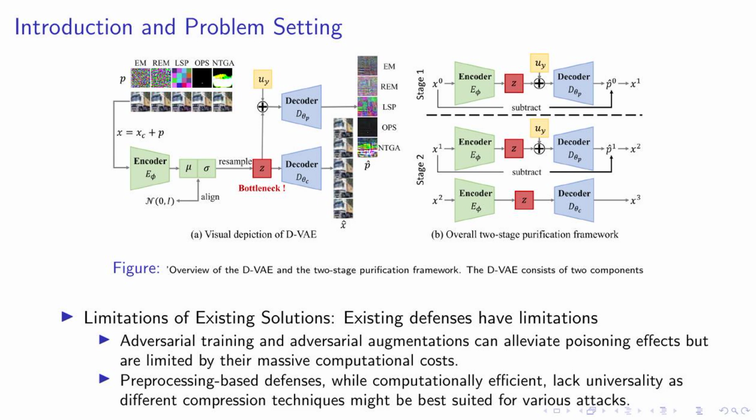End a figure. Begin itemize. Our approach. We propose a two-stage purification framework using D-VAE. This framework is designed to handle unlearnable examples, or UEs, which are a significant challenge in machine learning. Stage 1. The first stage recovers and removes heavy perturbations from the UEs. This is achieved by training the D-VAE with a small KLD target, which helps to minimize distortion. Stage 2. The second stage generates purified data by training the D-VAE with a larger KLD target. This stage further refines the data, resulting in a purified dataset.